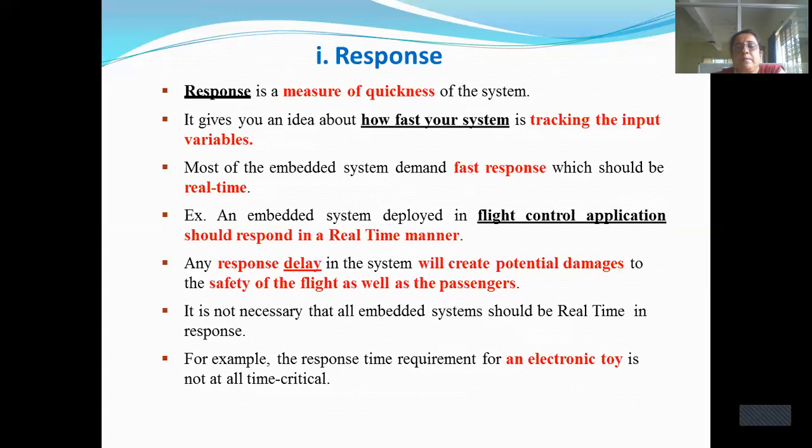An example can be given as the flight control application. The embedded system is deployed in flight control. Whenever the pilot starts operating the flight, when he takes off, if there is any delay, then the passengers may be in a hazardous situation. That should not happen. The system you have designed should respond quickly, right?